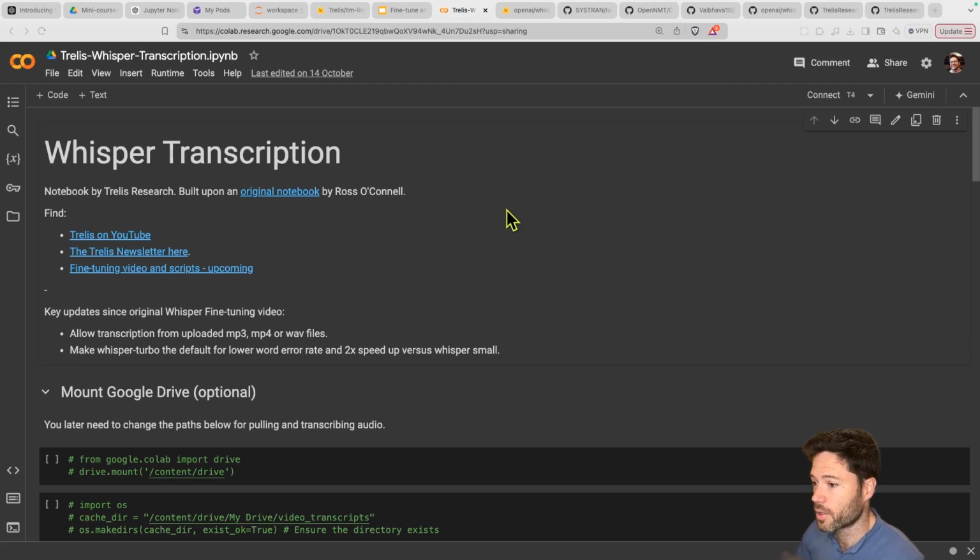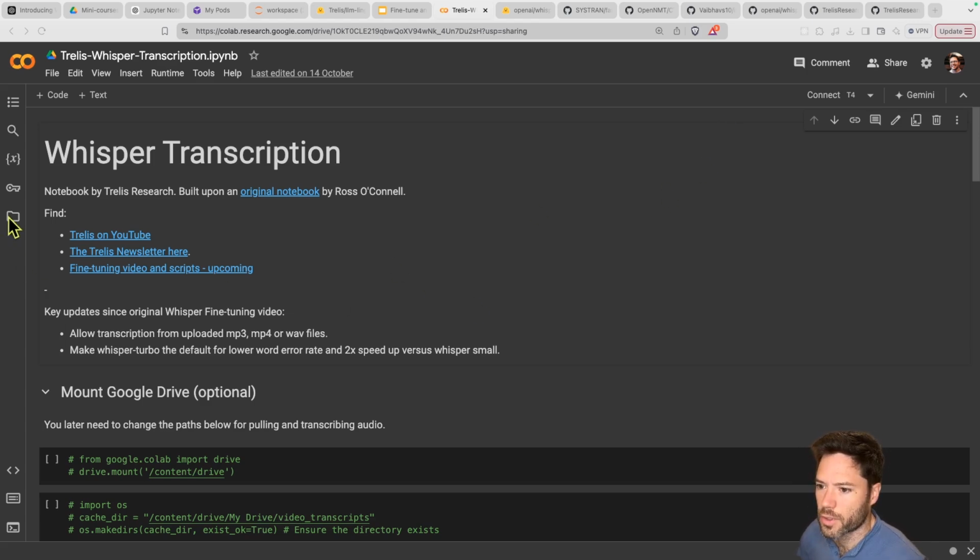I'll put the link to this Colab notebook in the description. This allows you to convert audio files, MP3, WAV, MP4, into text, and you can convert into literal text or JSON format or VTT, which is a subtitle format, or SRT, another subtitle format. You can also download the audio for a YouTube video. This is how I generate subtitles for the YouTube videos on Trelis Research channel.